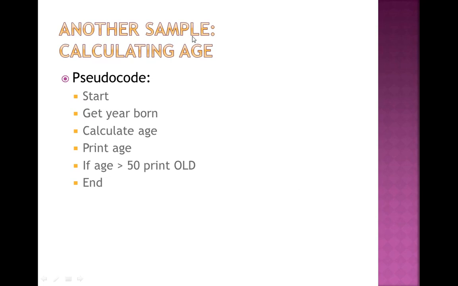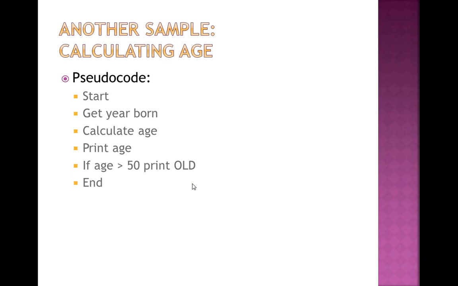This is another example, another sample, calculating the age. Now this is the condition. This is denoted by the decision box in the flowchart. First of all, creating the pseudocode. So the first point is start, then get the year born. So I have to calculate the age. First of all, starting with the start, then get the year born, means the born year, then calculate the age. Print the age. So after getting the born year, I have to calculate the age and then print the age.